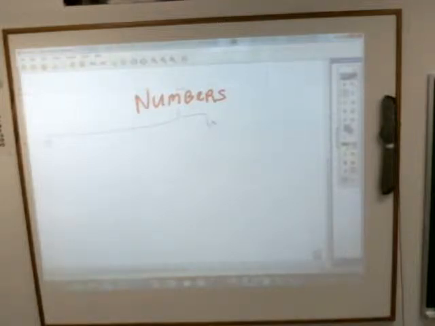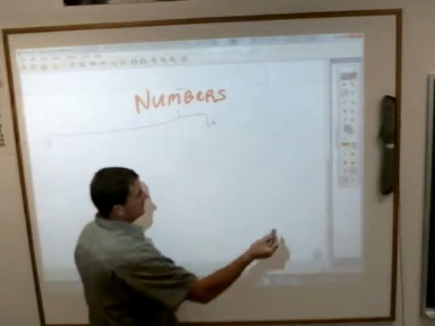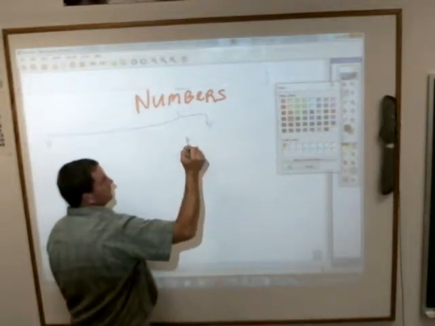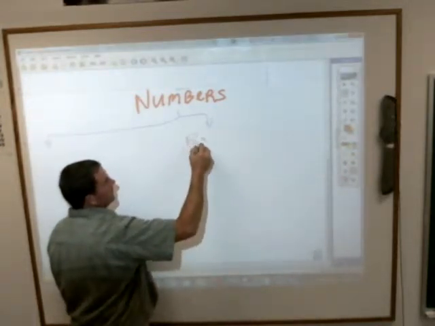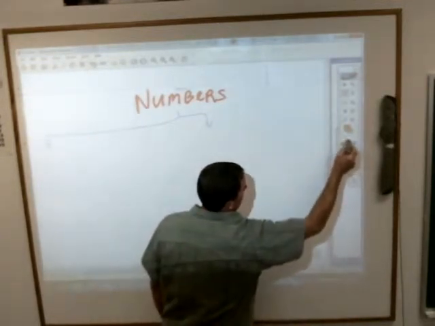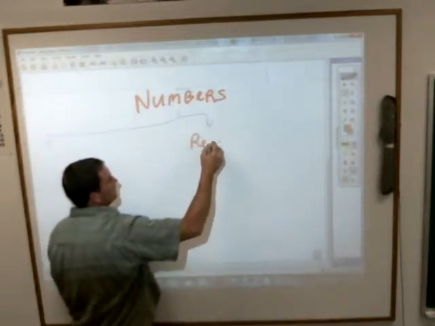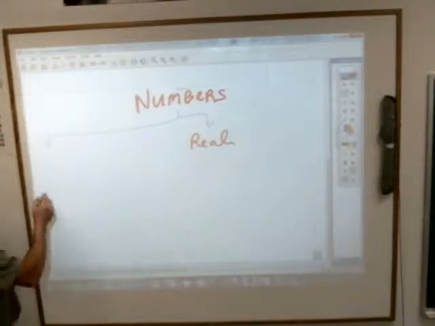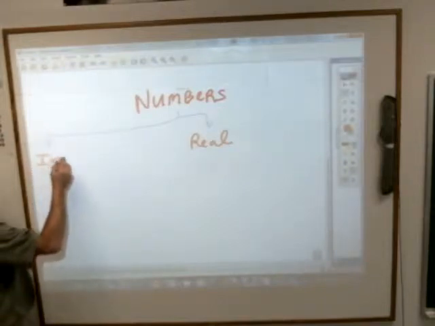Numbers are separated into two big groups here. We've got the real numbers, which makes sense, doesn't it? And maybe, just maybe, if some numbers are real, then other numbers would have to be fake. It's the same word that kind of doesn't necessarily mean close to unreal. Uncommon. Fiction. They're called imaginary numbers.